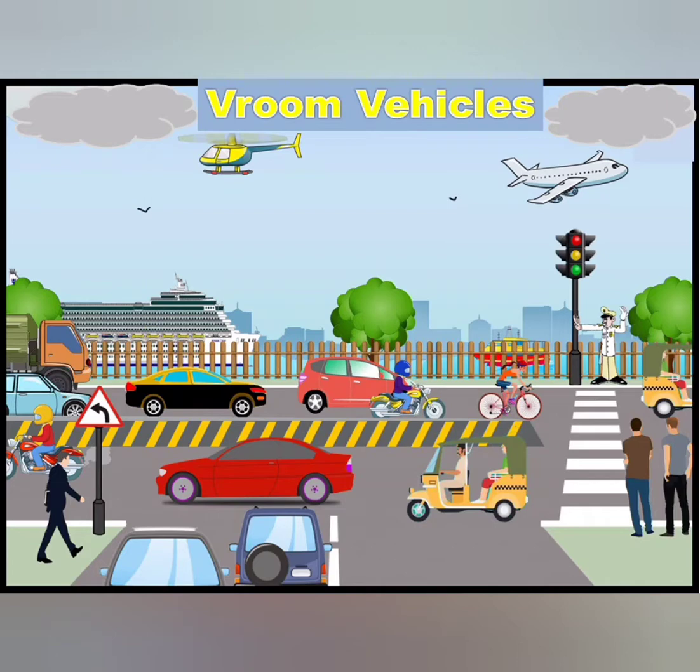which are the other 2 topics, let us start with vroom vehicles. So vroom vehicles, we just did it a few weeks back, and it was all about vehicles, the different vehicles which we see around us. And in this theme topic, on the very first day, we saw what are vehicles which we see on the road, which are called as road transport. And there are different kinds of vehicles which run on the road, but all of them have wheels.